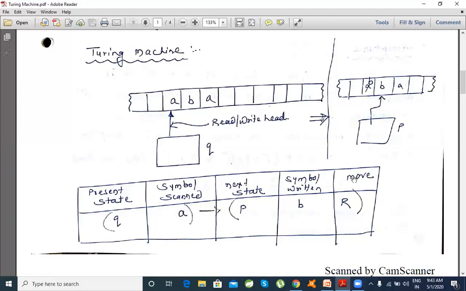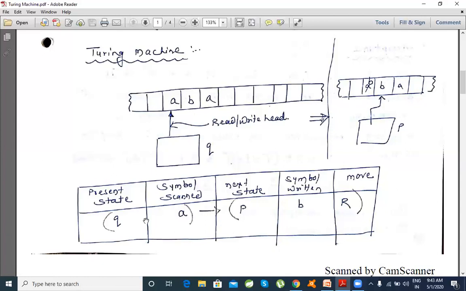After reading, the head can move forward, stay where it is, or move backward, a single cell at a time. To represent this in a pictorial diagram, it changes with respect to the present state and the input being scanned, which is A.